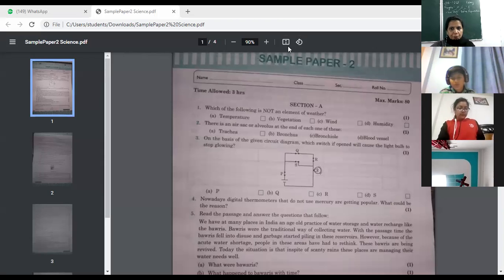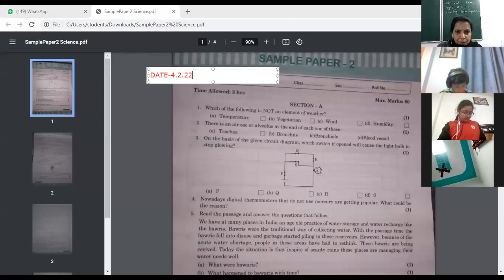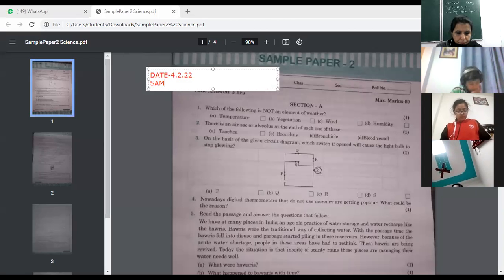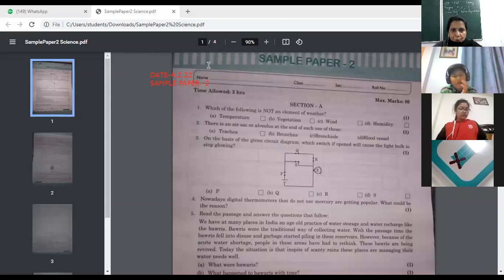Today we'll continue with sample paper 2 as we had already completed sample paper 1. So see to it which questions are there. Kindly write everyone today's date. Write down today's date, everyone. Okay, let's continue with it.